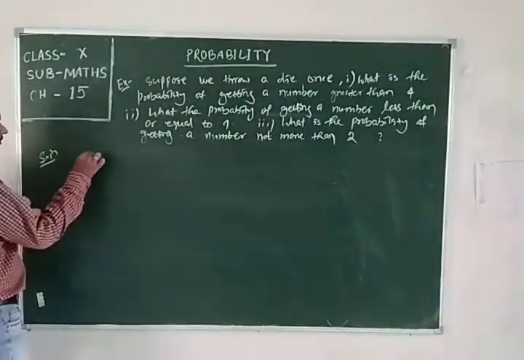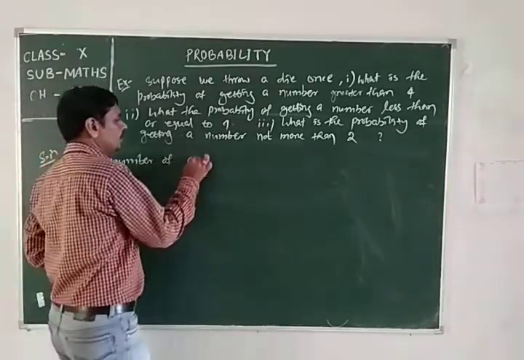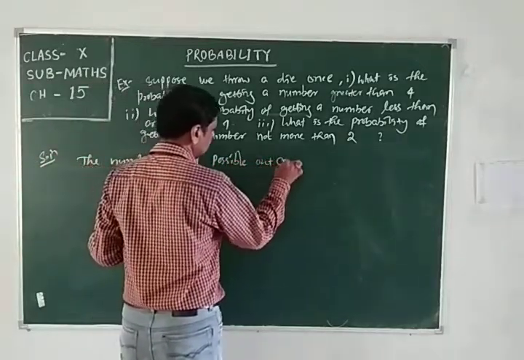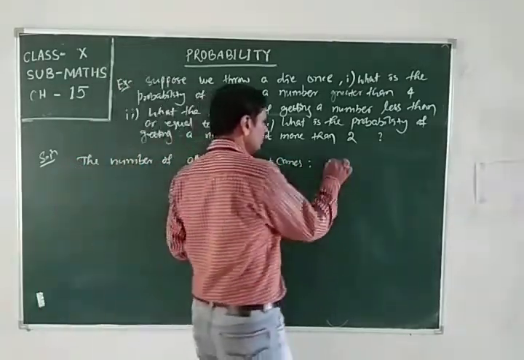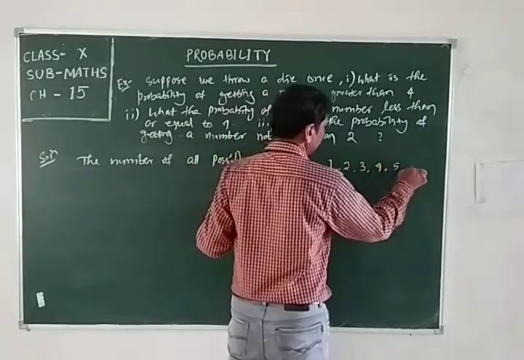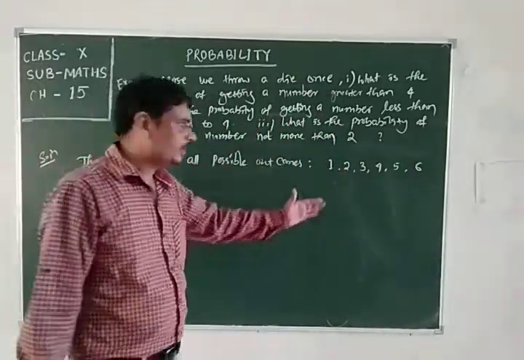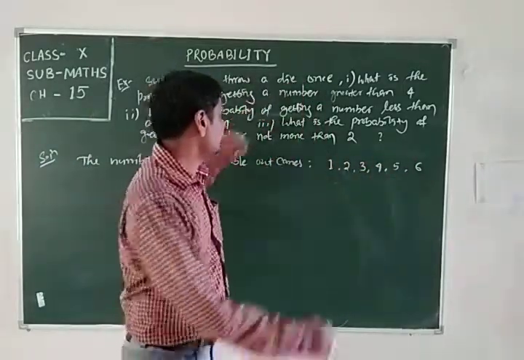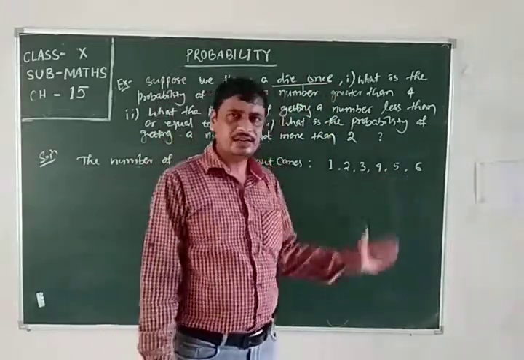The number of all possible outcomes are 1, 2, 3, 4, 5 and 6. 6 outcomes or events are there which may come in this experiment. Since it is a die and it is thrown once, only one of these 6 will come up.